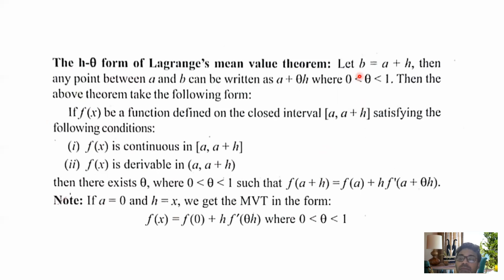If I replace b by a + h, then any point between a and b can be written as a + θh, with values of θ between 0 and 1.